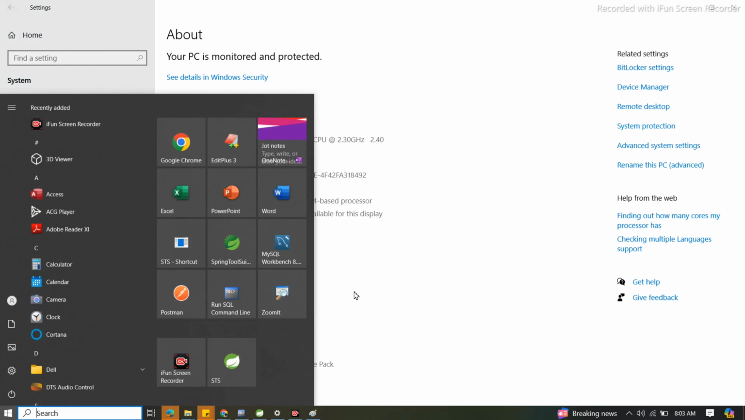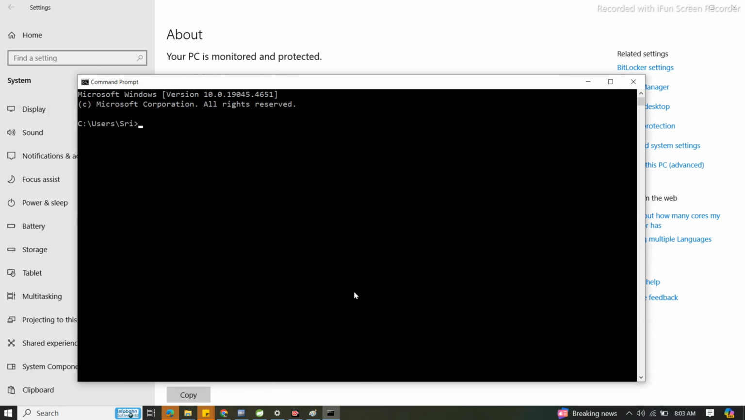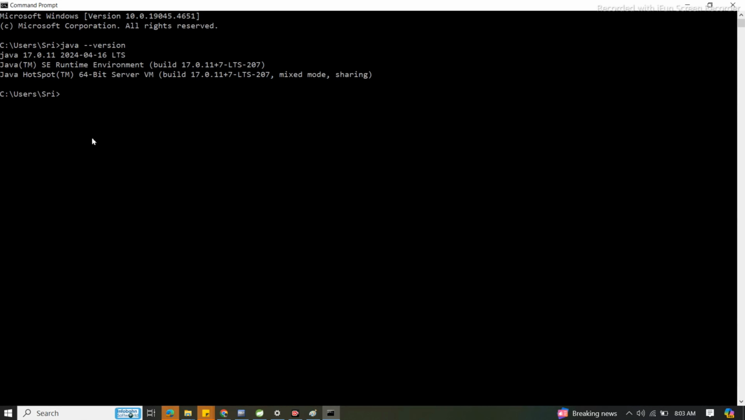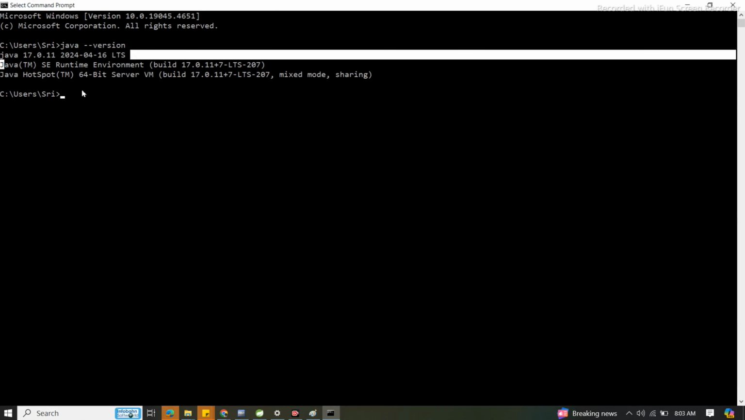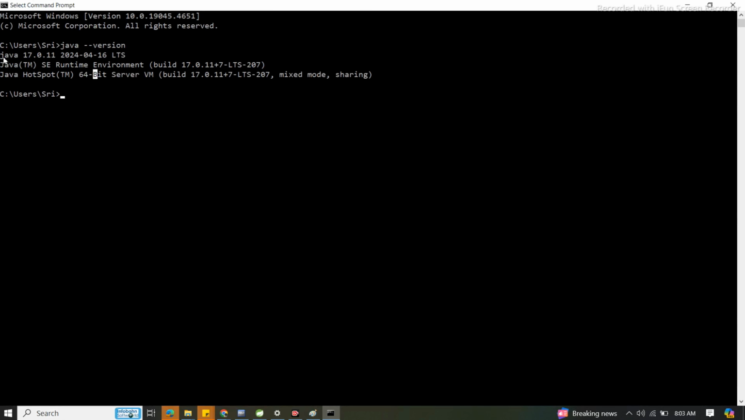How can we check whether Java is successfully installed in our system or not? Just go to command prompt. In command prompt, type java --version. Here you can see Java 17. Able to see my screen, right? This is Java 17. Java 17 is now available in my current system.